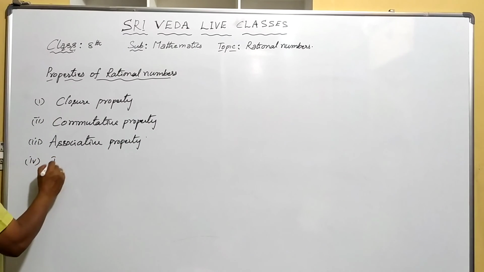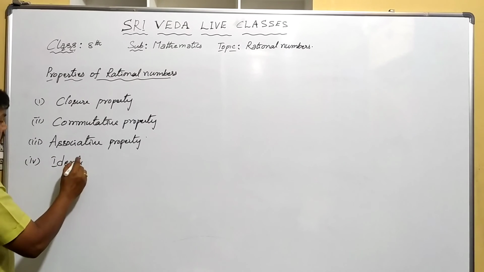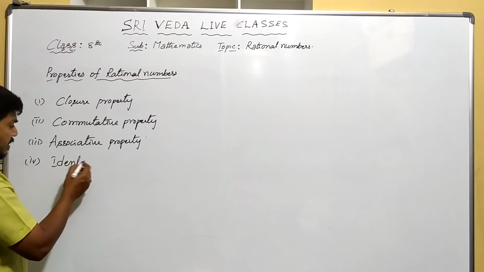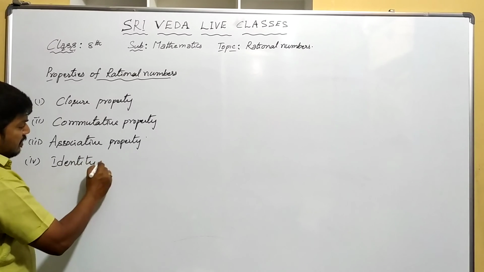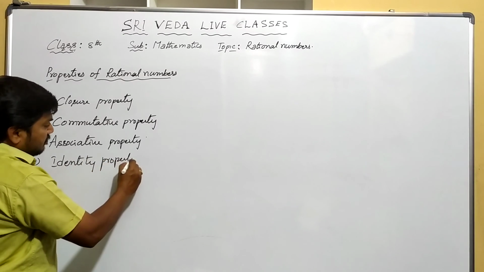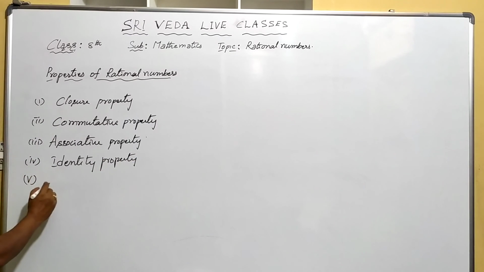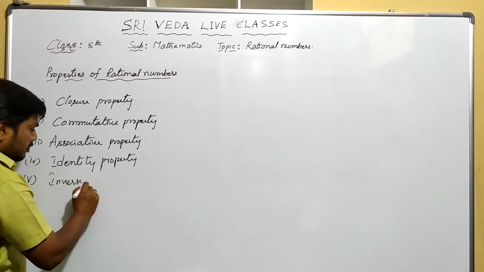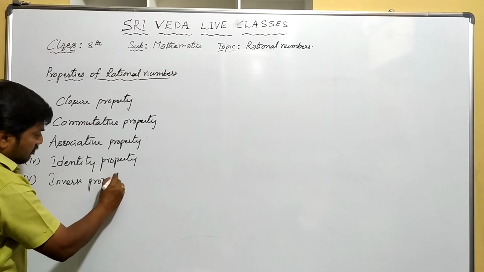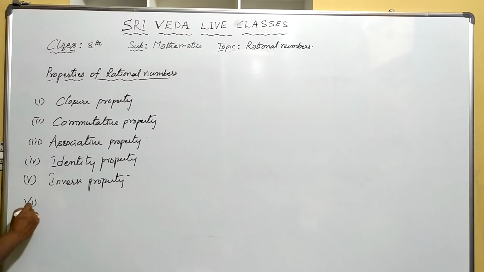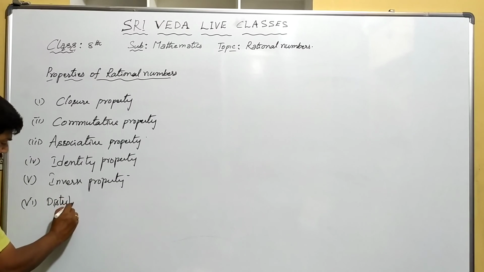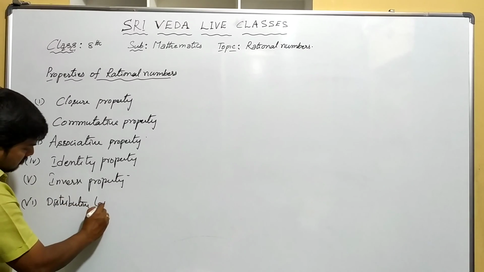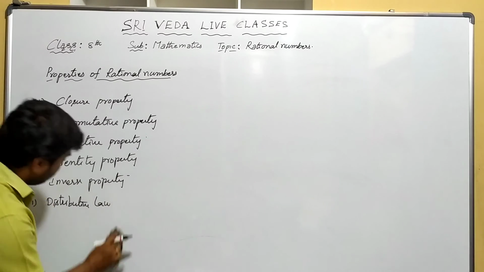Next, fourth one, existence of identity property. Next, fifth one is inverse property. Next, sixth one is distributive laws, the distributive property.